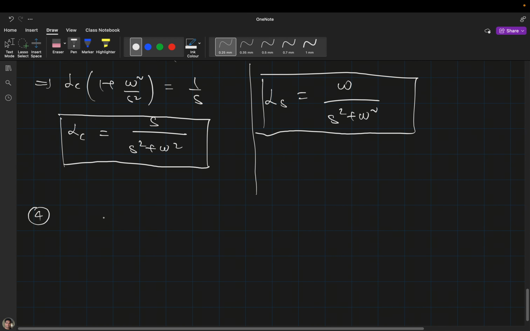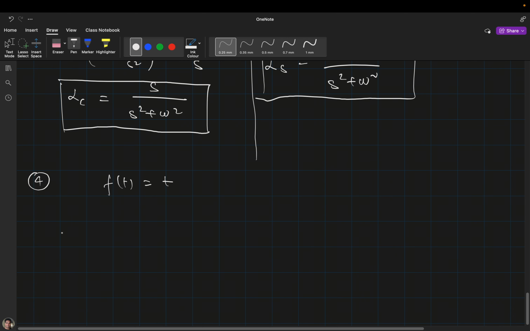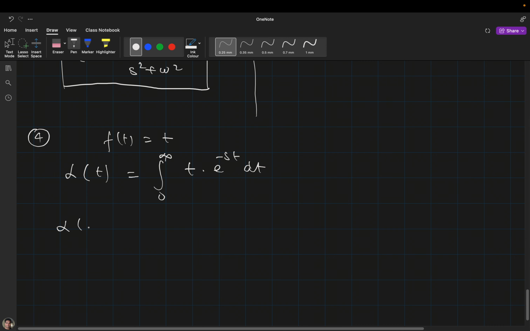Now let's take another example, that is polynomial. The case of polynomial, if f(t) equals t. So in this case what will happen? The Laplace transformation of t will be the integral from 0 to infinity of t e raised to the power minus st dt. So, the Laplace transformation of t. Now can you tell me which function I should choose as u and v, so that the integral will be easy?